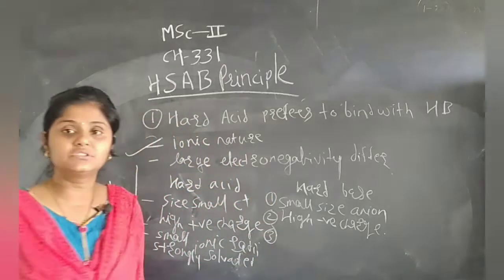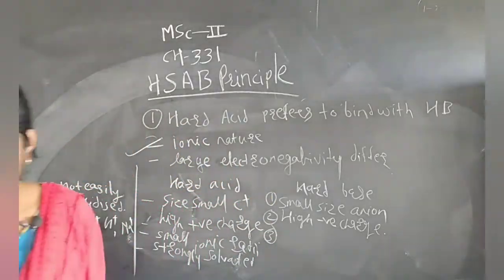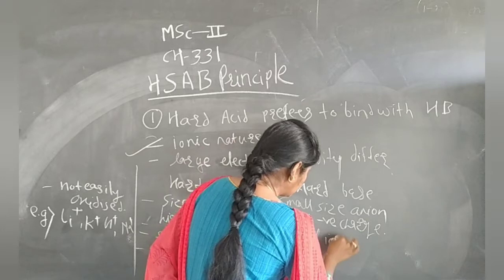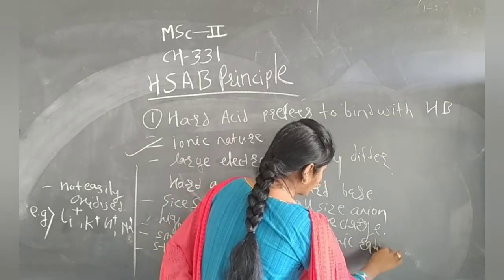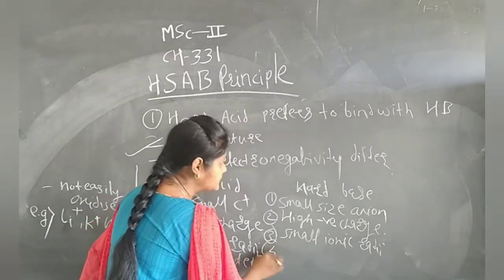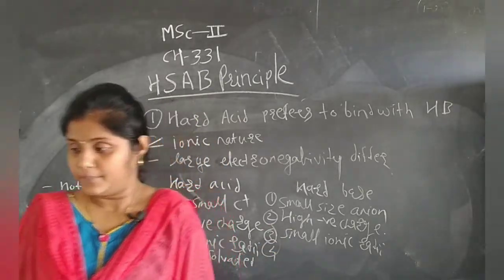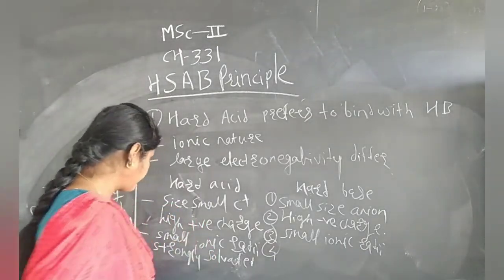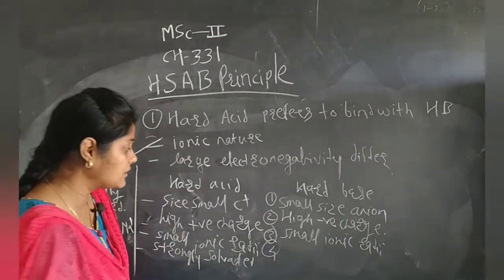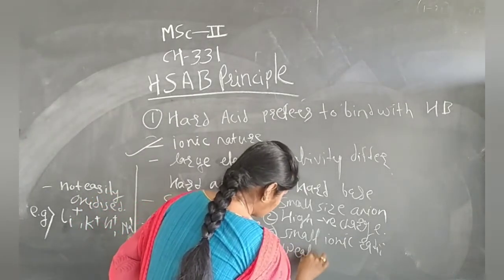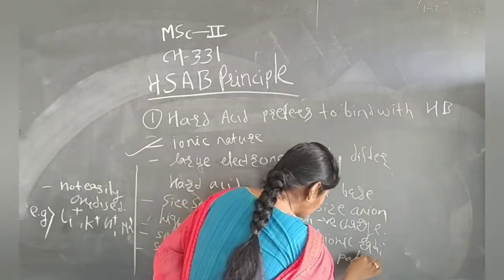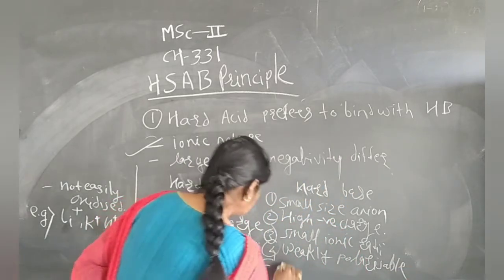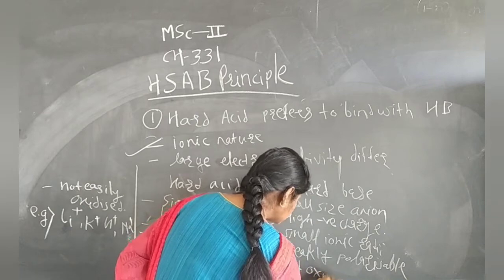Third point regarding the hard base is they have small ionic radii. Fourth point regarding the hard base is they are not easily oxidizable and they are weakly solvated. Weakly polarizable one. Weakly polarizable, and they are also not easily oxidized.